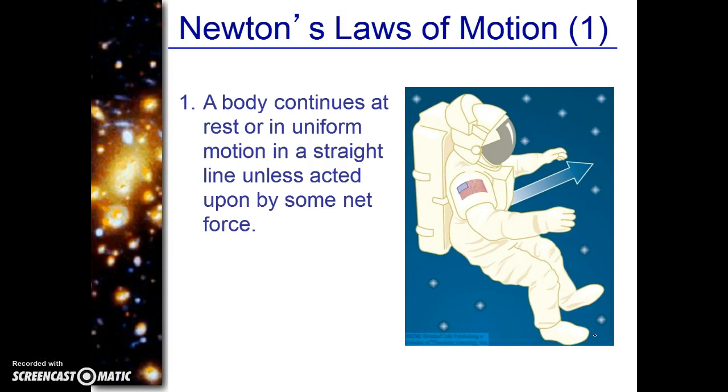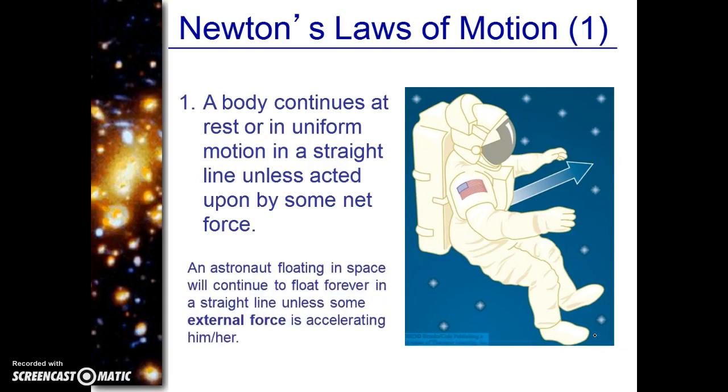So this astronaut here is going to float off into space if he gets knocked off the space station, and he's going to continue to float forever and ever unless he gets hit by an asteroid. Sorry, that was gross. But that would be the outside force acting on him, right? Otherwise, he's going to keep going, same rate, same direction, everything. Nothing will change unless a force acts upon him.